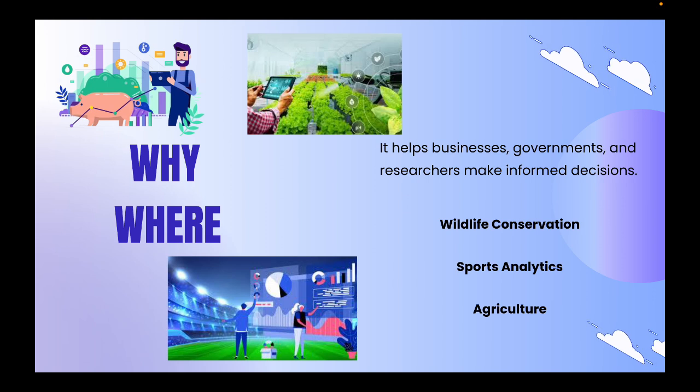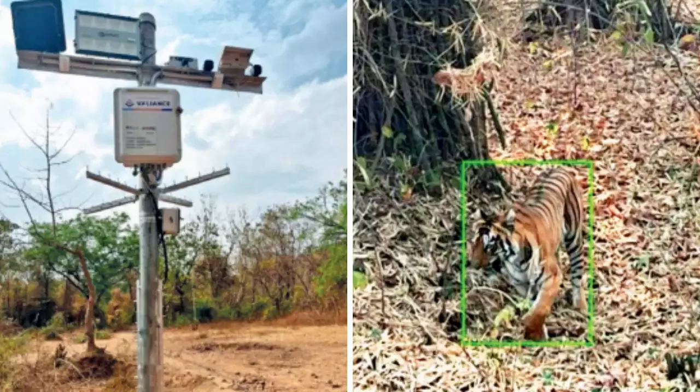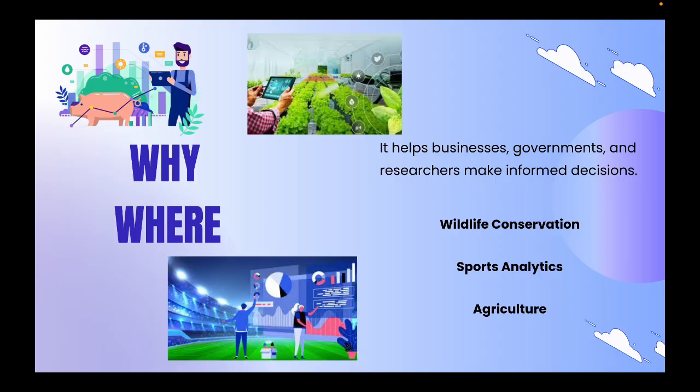In agriculture, farmers use weather and soil data to predict the best time to plant a crop for maximum yield. So many fields use data science. Now imagine a scientist tracking tiger populations using satellite images, or a football team predicting injuries using AI. That's data science in action.